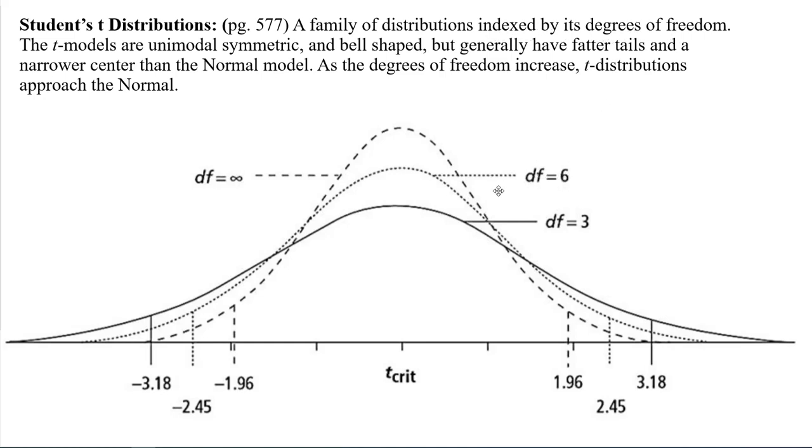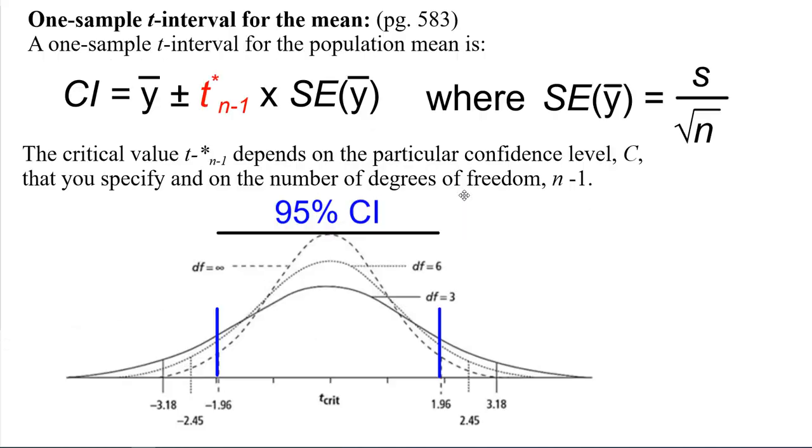So this is the t model with degrees of freedom of 6. Usually we put t sub 6. T models are unimodal and symmetric, bell-shaped, just like a normal curve, but generally have flatter tails and a narrower center than the normal model. As the degrees of freedom increase, the t distributions approach the normal model. So as we increase the sample size, really anything above 30, it's pretty close to an actual normal model, but even with samples higher than 30, we always use the appropriate t distribution because our calculator is doing all the work for us anyway.